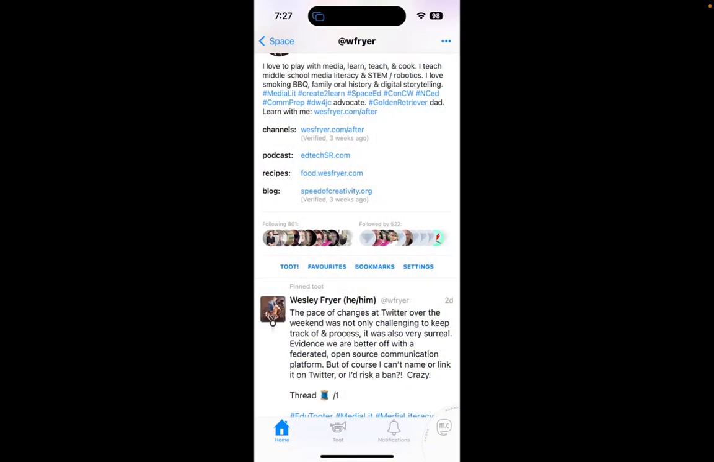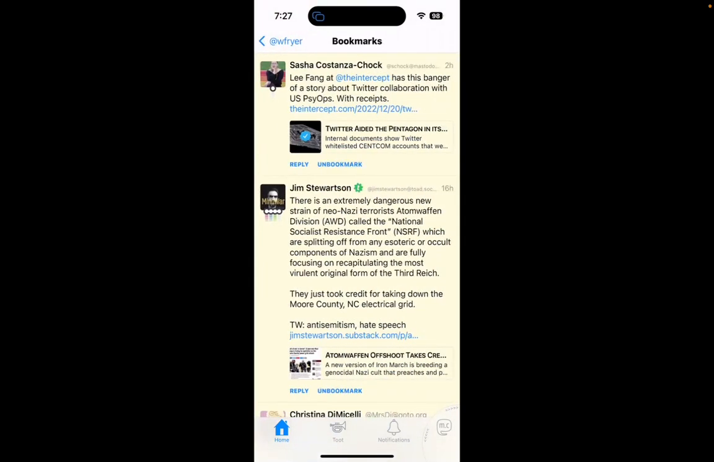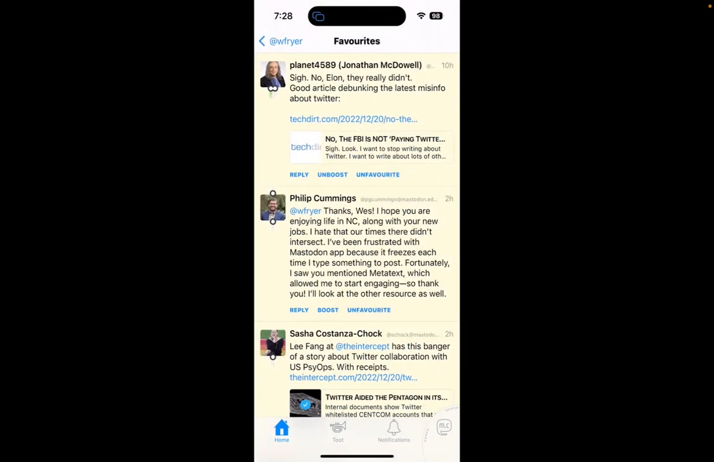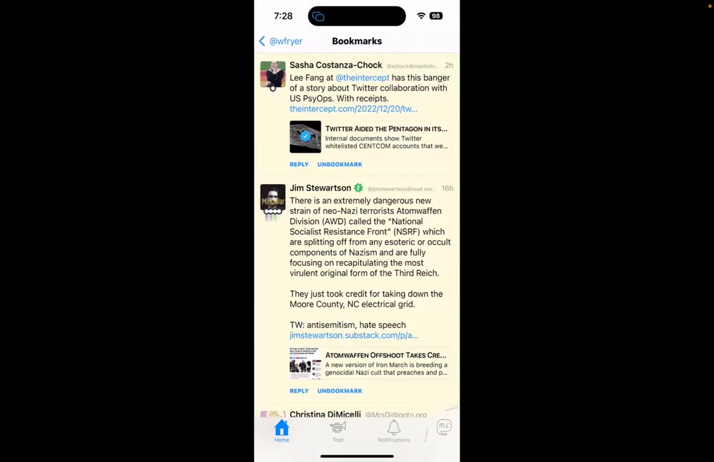So those are favorites. Now, I don't really understand at this point the difference between favorites and bookmarks. I guess other than the only person that can see your bookmarks is yourself. Because if you're looking at favorites, two accounts can see it: your account, and the one that you favorited. With bookmarks, you can just see that.